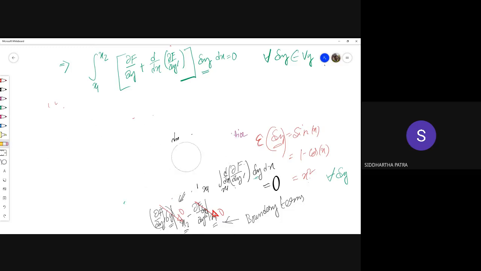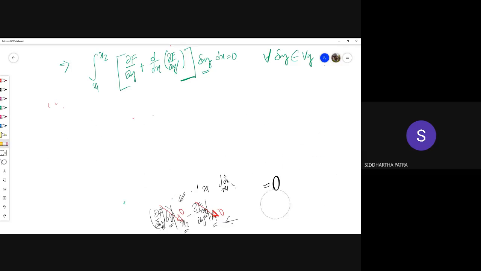And what does that mean? If this relation is true for any arbitrary delta y, what is that supposed to mean? Can anybody tell me what is the meaning of that? This means this quantity within bracket is itself 0.